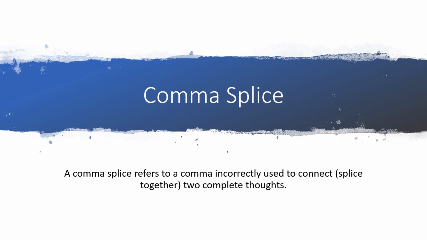Next construction error is the comma splice. A comma splice refers to a comma incorrectly used to connect two complete thoughts.